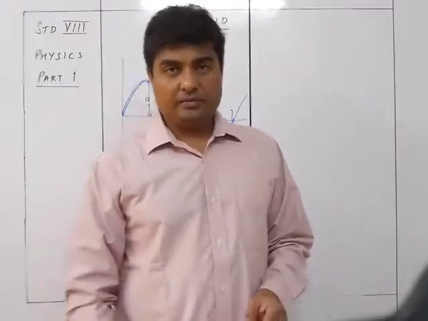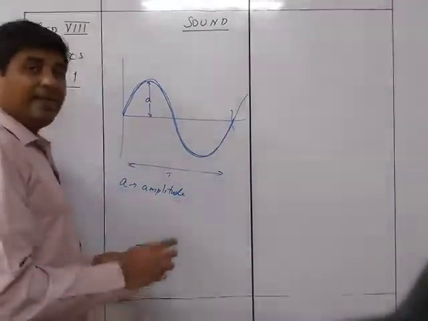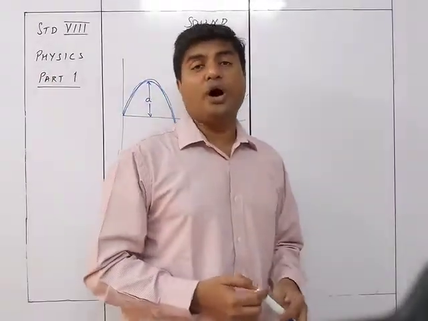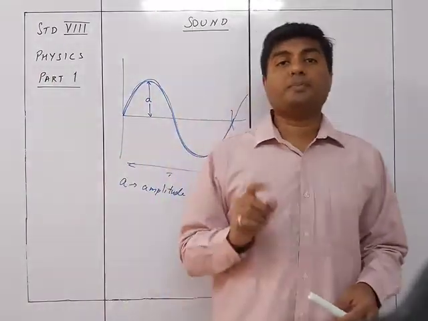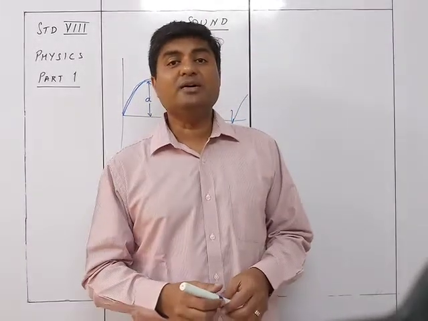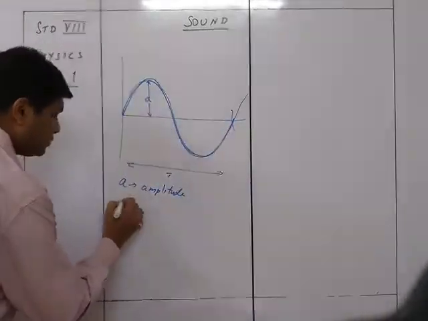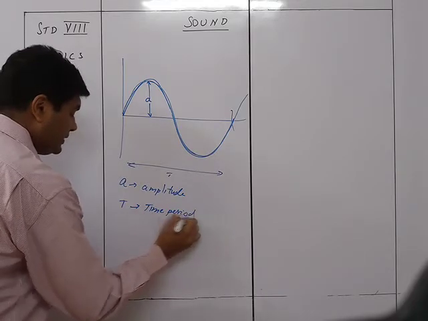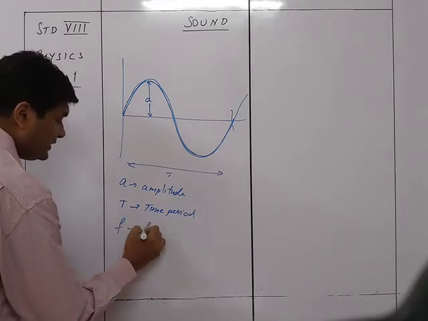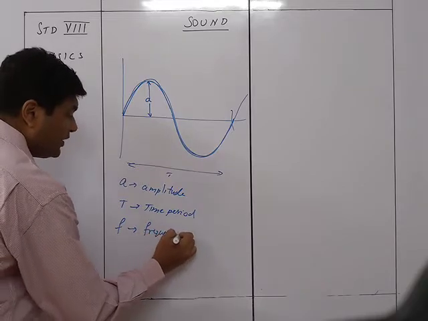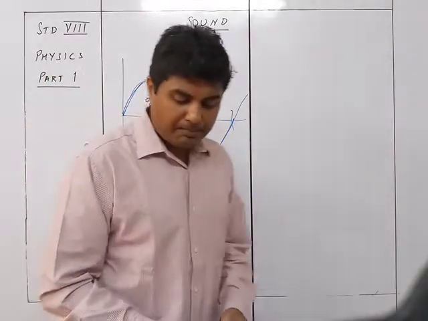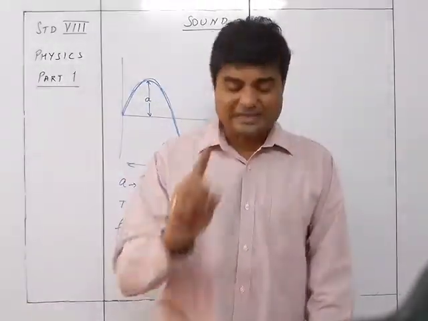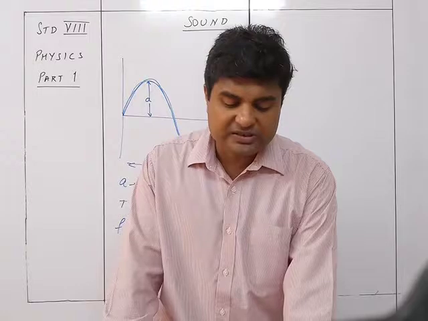Third is frequency. Now the particle is not going to complete only one vibration in 1 second; in 1 second there are many. So the number of waves per second is called the frequency. So the next was time period, and the fourth one is frequency. Frequency is nothing but the number of vibrations produced by a particle of a medium in 1 second, and it is called the frequency of the wave.